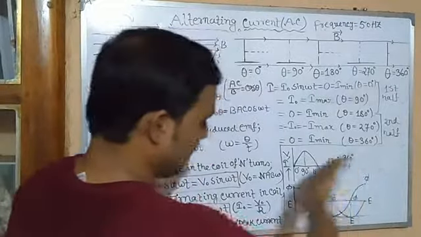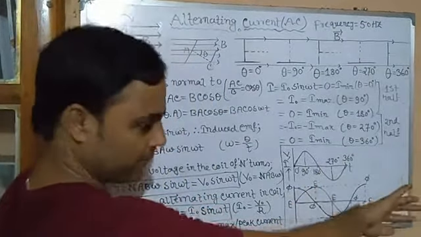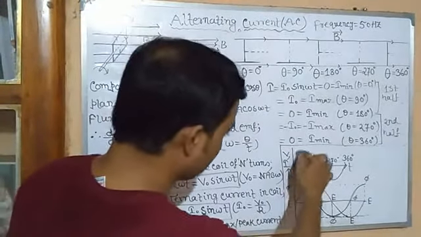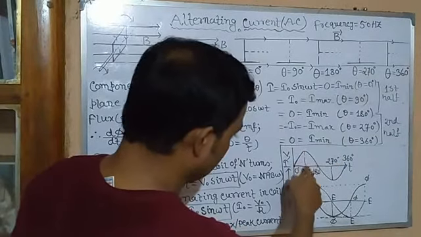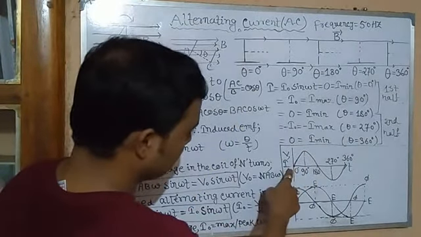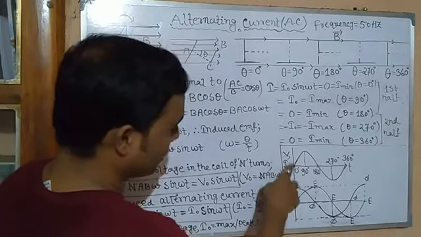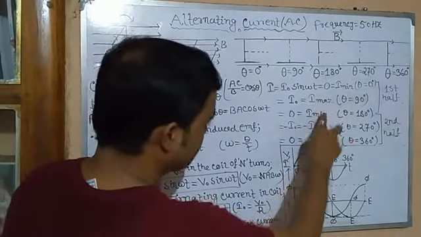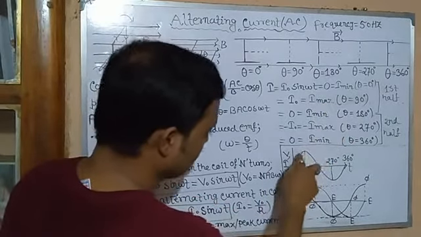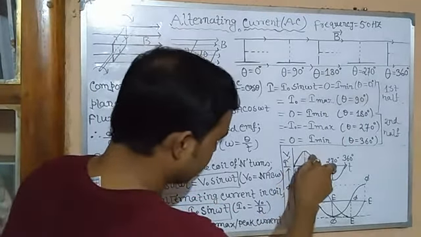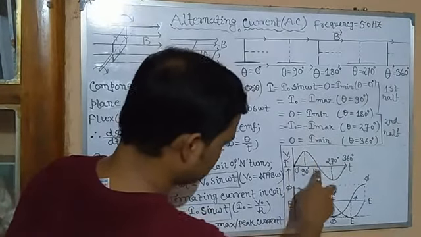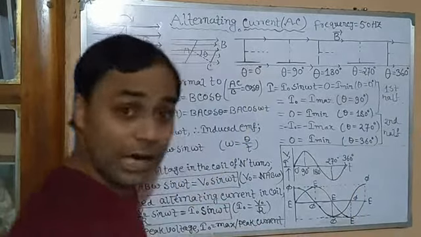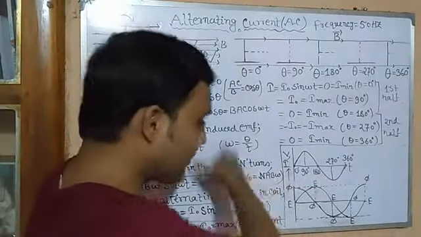The x-axis represents time, whereas voltage or current is plotted along the y-axis. Starting from 0, this is 1/4 rotation, 90 degrees. You can see when it is 0, voltage or current was 0. Then slowly it increases, and at theta equal to 90 degrees, current is maximum. Then gradually it decreases, and at 180 degrees it becomes 0. Again in the opposite direction it becomes maximum.